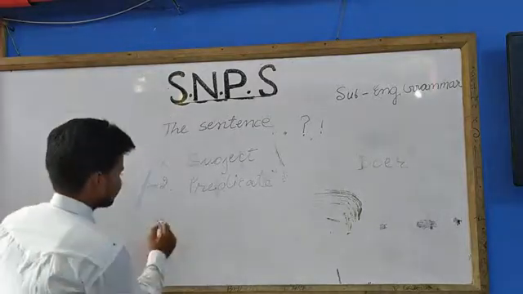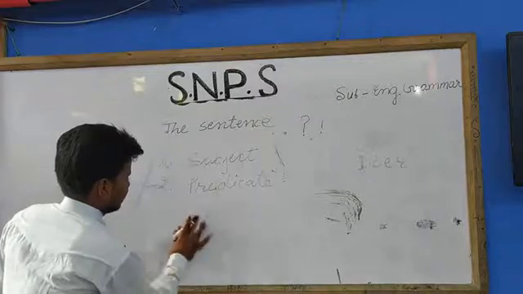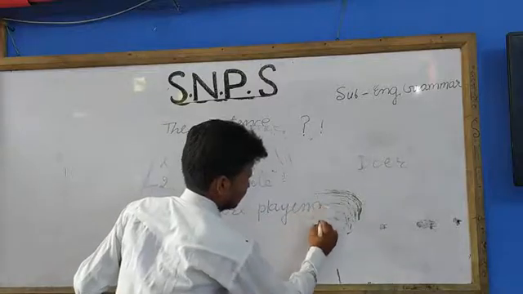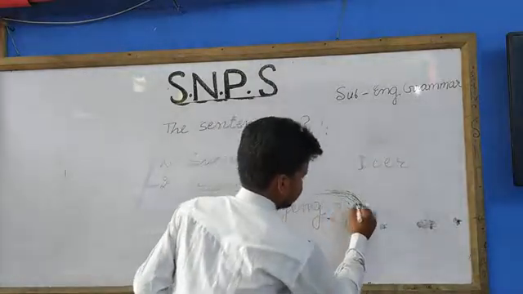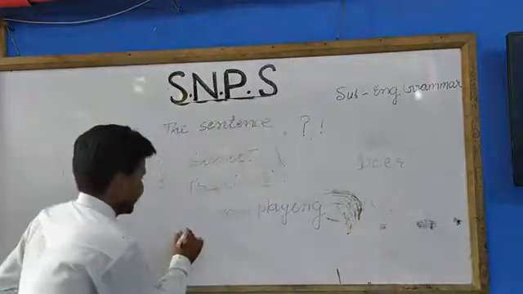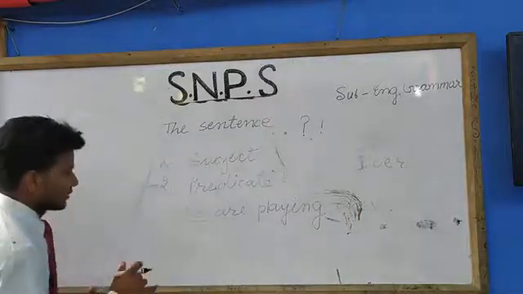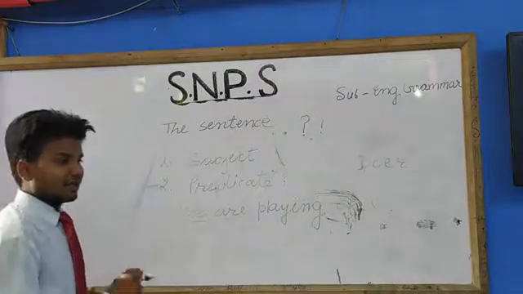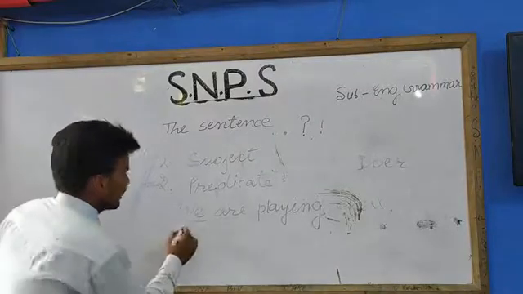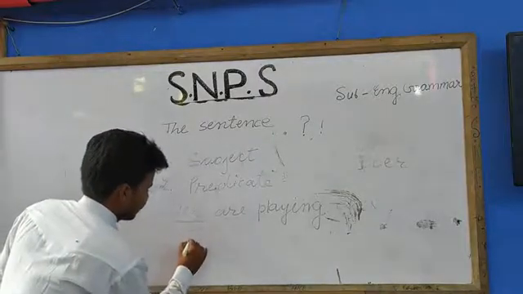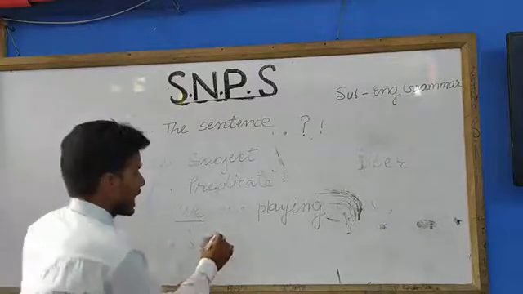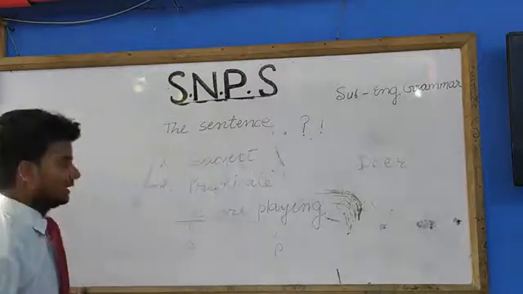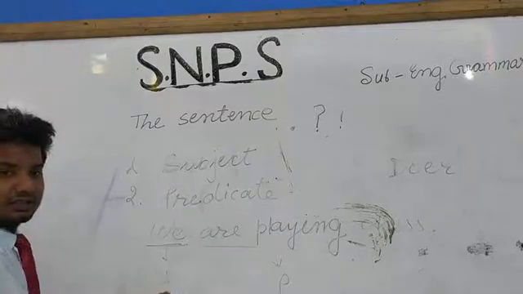For example, we are playing chess. At first, we is the subject because we are talking about we. हम लोग चेस खेल रहे हैं. हम लोग किसके बारे में बात कर रहे हैं? हम लोग अपने खुद के बारे में बात कर रहे हैं. इसीलिए we subject होगा. So we is the subject, here S stands for subject, but are playing chess is the predicate. Here P stands for predicate. Students, as you are seeing, I have written a sentence to make you aware.